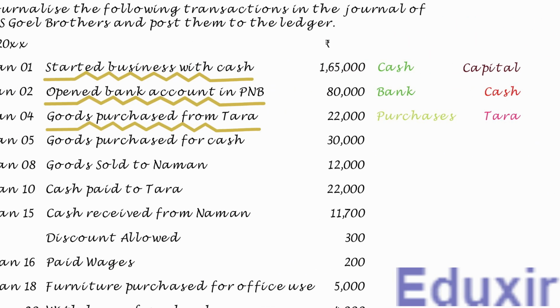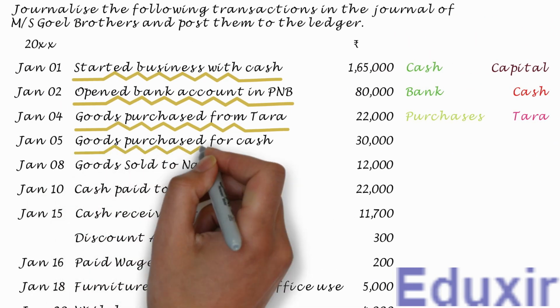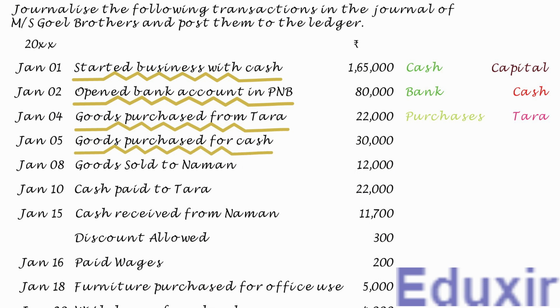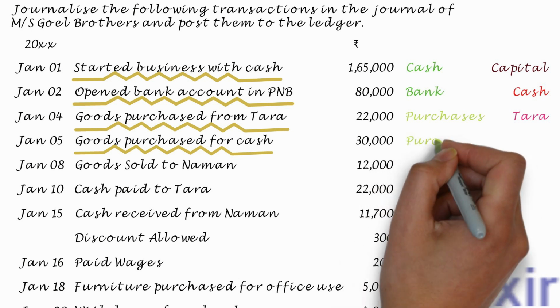In this transaction, the business has purchased goods worth 30,000 rupees for cash. As you know, purchases are revenue expenses. In other words, the business is incurring an expense named purchases in this transaction. The rule to record an expense incurred is to debit the corresponding expenses account. In this case, the purchases account should be debited.